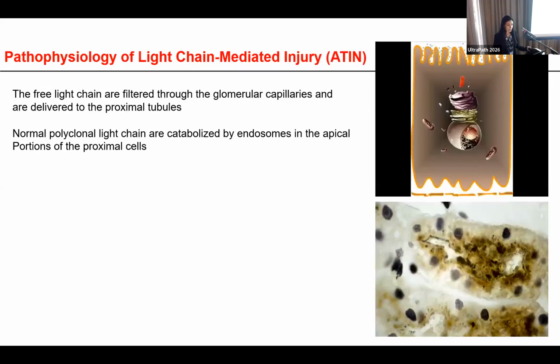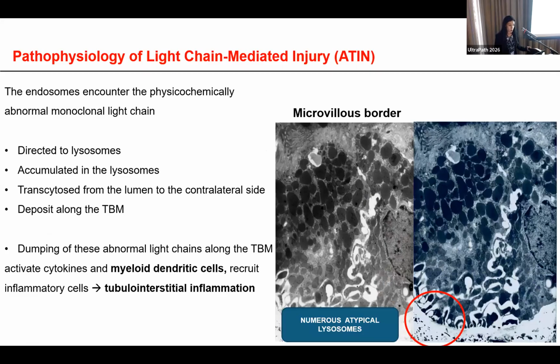So under normal conditions, the light chains are filtered through the glomerular capillaries and delivered to the proximal convoluted tubules. These normal polyclonal light chains are catabolized by the endosomes in the apical portion of the proximal tubular cells. However, in the ATIN pattern, when these endosomes encounter this physicochemically abnormal monoclonal light chain, they are unable to catabolize them, and they direct this monoclonal light chain to the lysosomes, where the catabolism is also impaired. So this monoclonal light chain accumulates in the lysosomes. They are transcytosed from the lumen to the contralateral side and deposit along the tubular basement membrane.